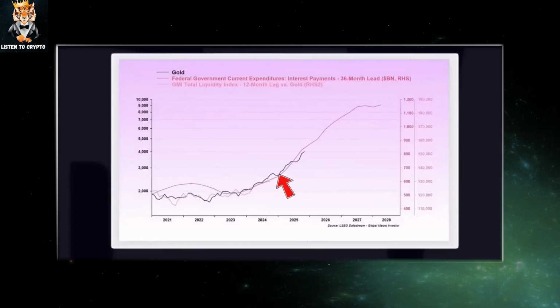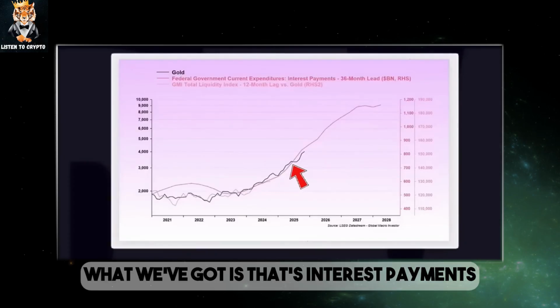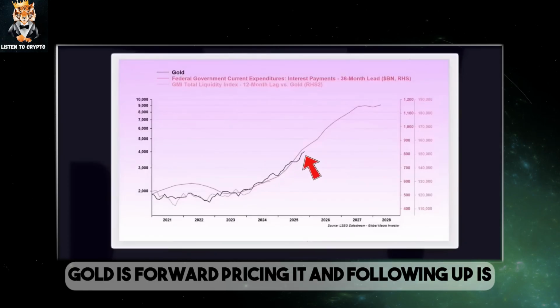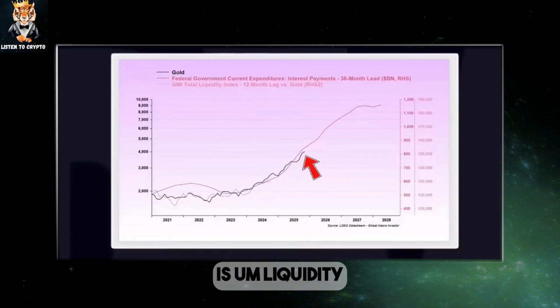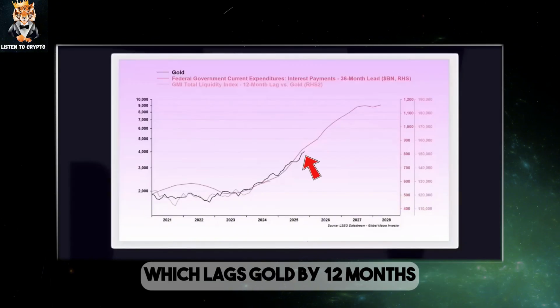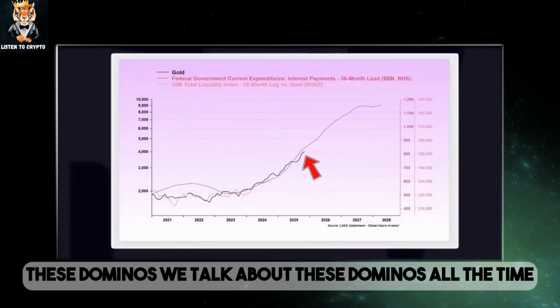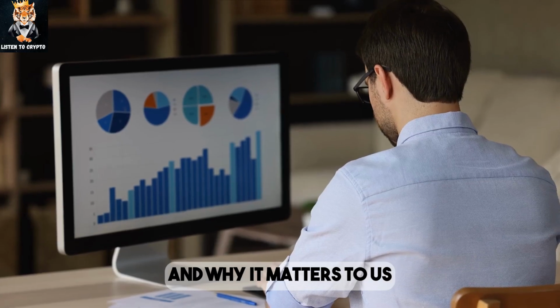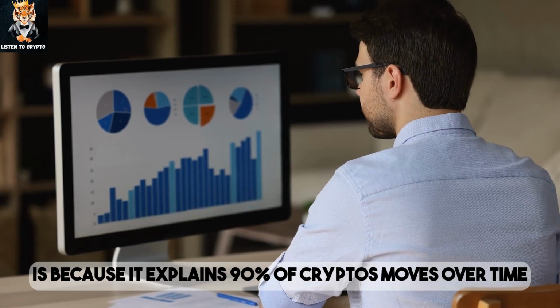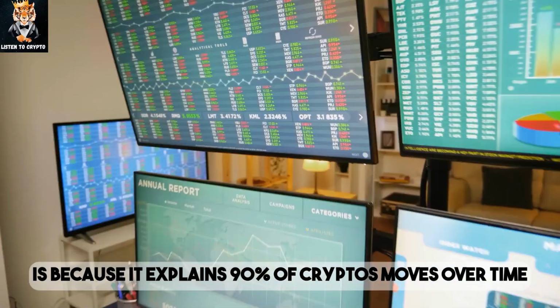But what we've got is that's interest payments. Gold is forward pricing it. And following up is liquidity, which lags gold by 12 months. So we've actually got the phasing of all of this, these dominoes. We talk about these dominoes all the time. And why it matters to us is because it explains 90% of crypto's moves over time.